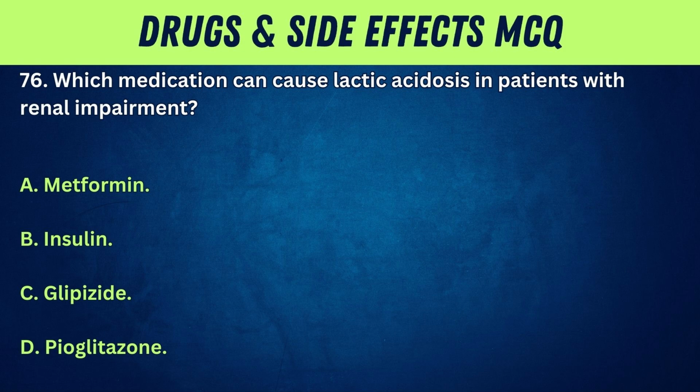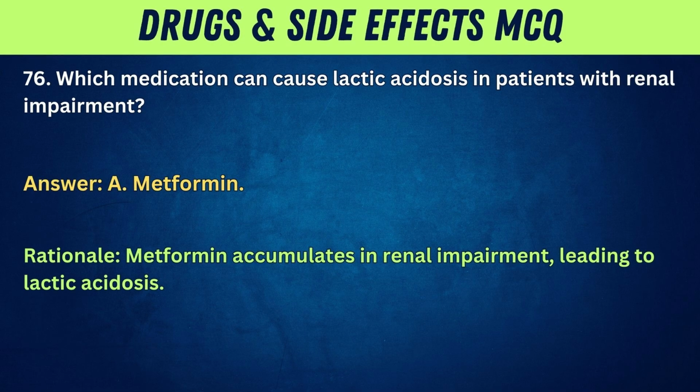76. Which medication can cause lactic acidosis in patients with renal impairment? A. Metformin. B. Insulin. C. Glipizide. D. Pioglitazone. Answer: A. Metformin.